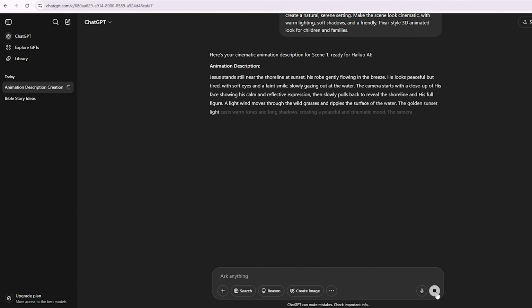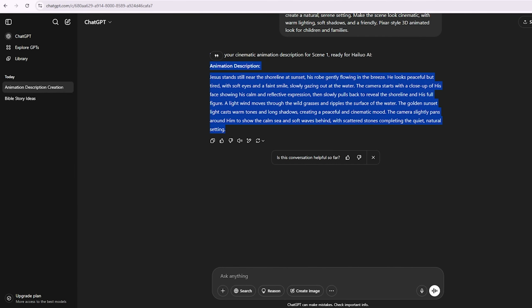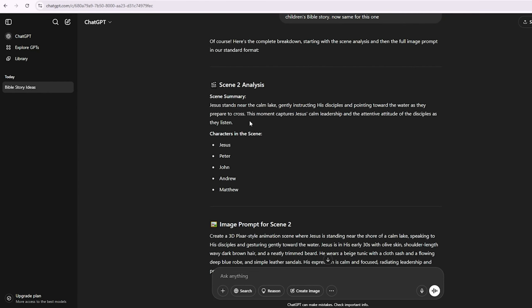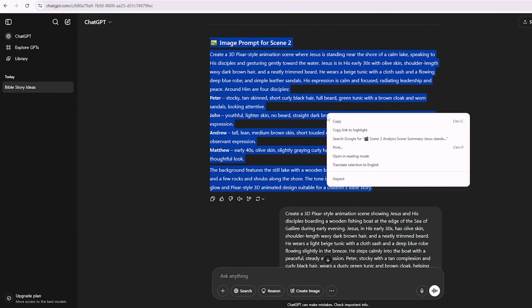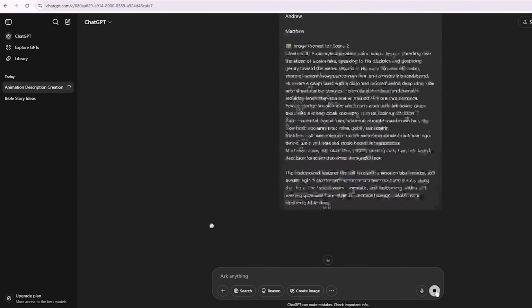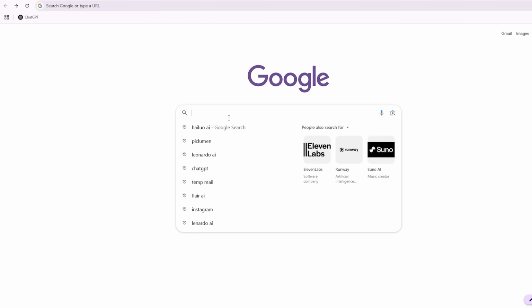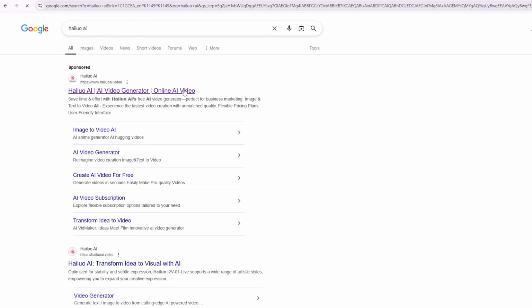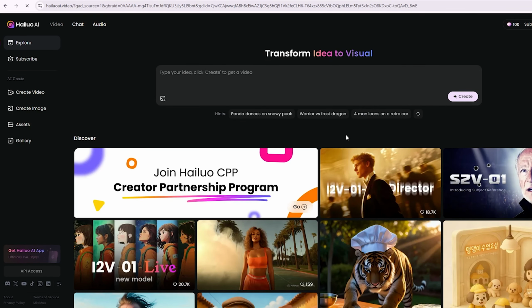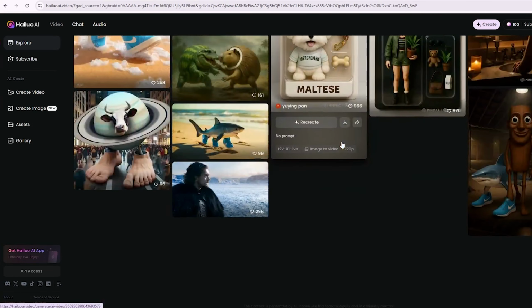ChatGPT will then give you a full animation idea, including what the character should do, camera angles, and background actions. Repeat this step for every scene. Each one should have its own animation prompt. Now, go to Hailuo AI. Right now, they offer 1,000 free credits for new users, so it's a good time to start.